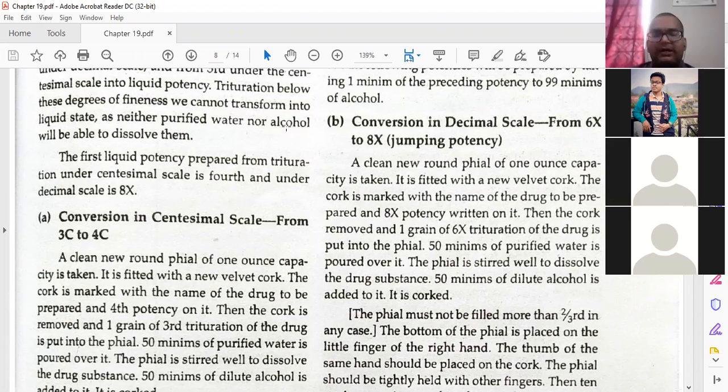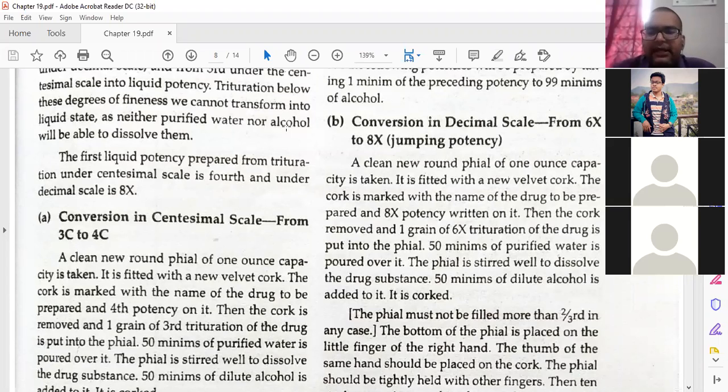Here, to make 6x into 8x potency, you have to put just 1 grain of the 6x trituration in the vial. Then 50 minims of purified water is poured over it, like the previous time.